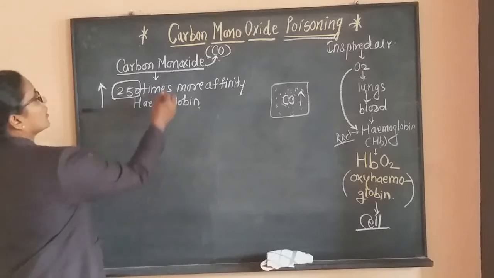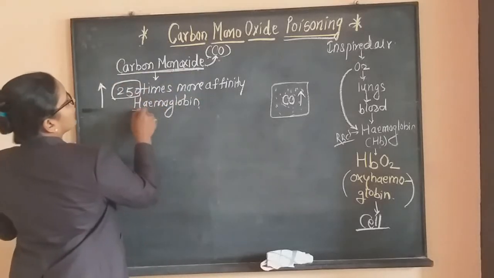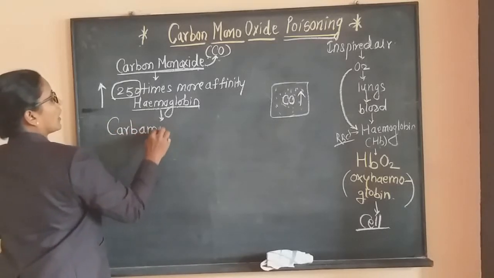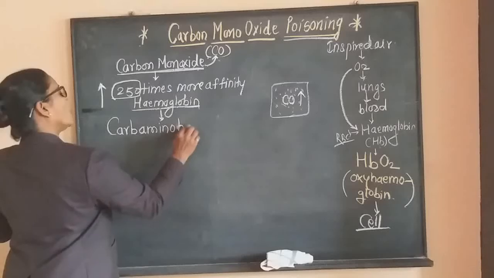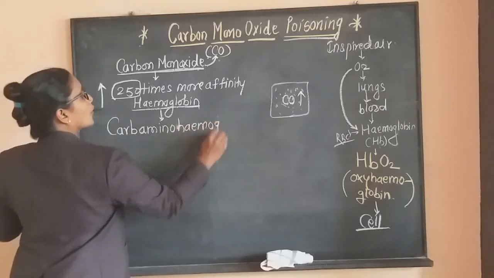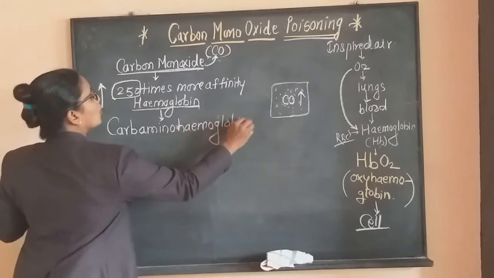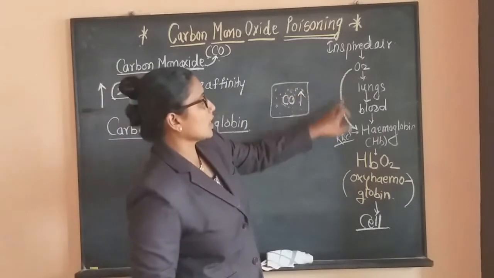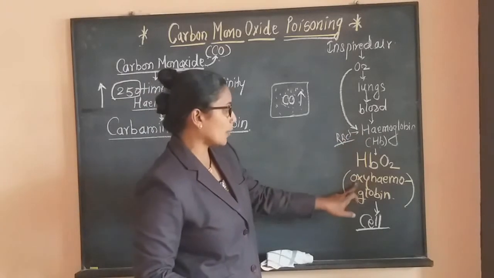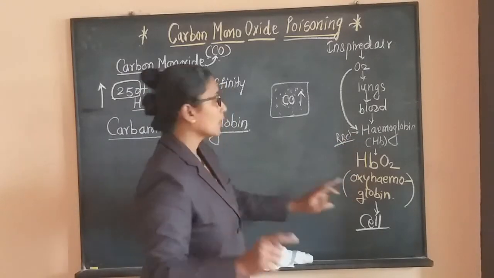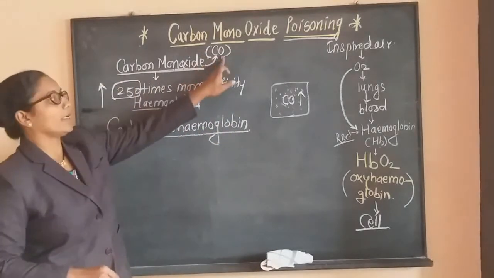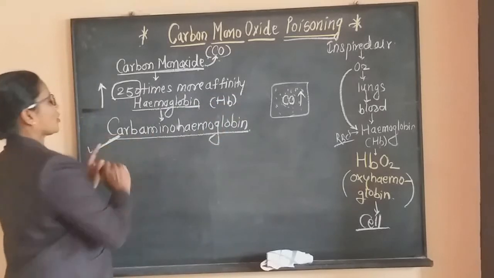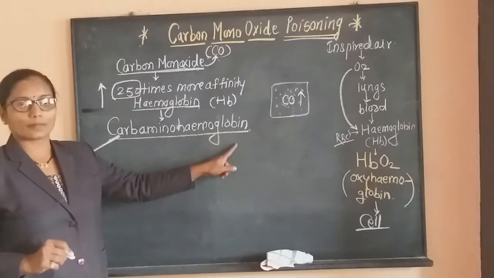This carbon monoxide and hemoglobin form a compound called carbaminohemoglobin. When oxygen combines with hemoglobin, oxyhemoglobin is formed. But when carbon monoxide combines with Hb, carbaminohemoglobin is formed.